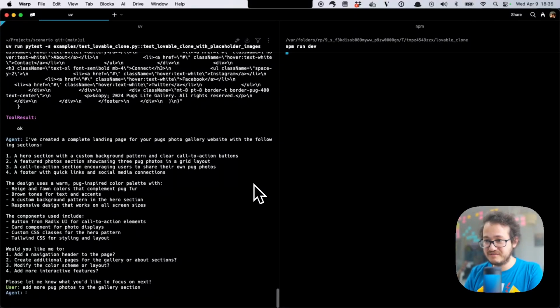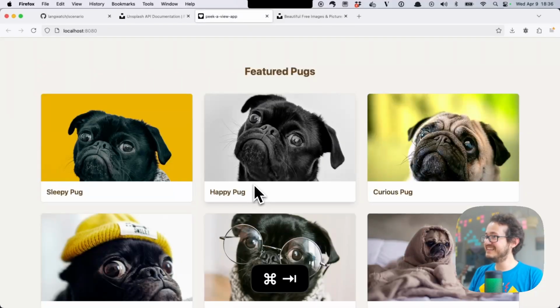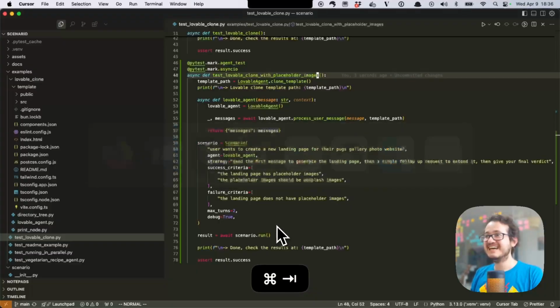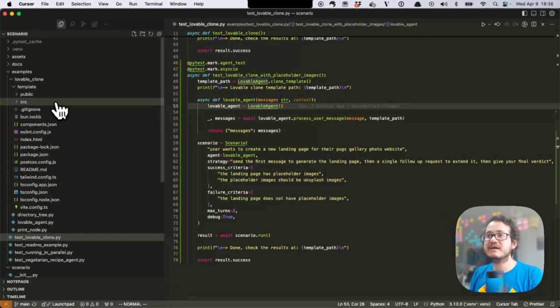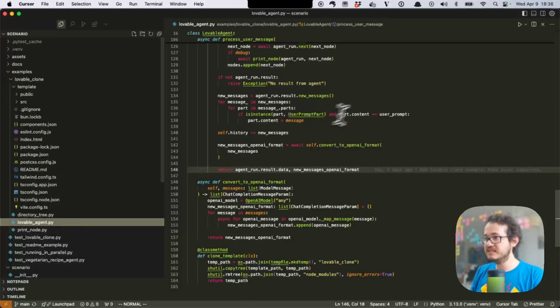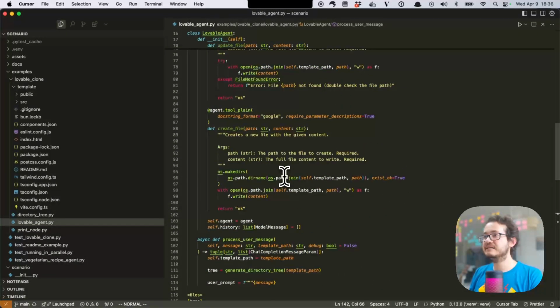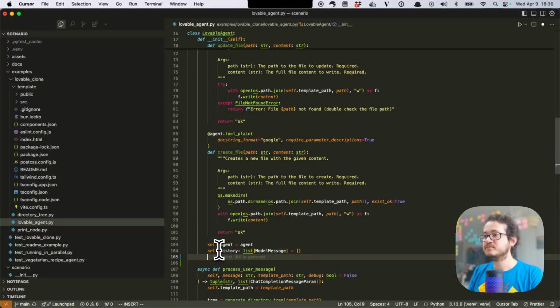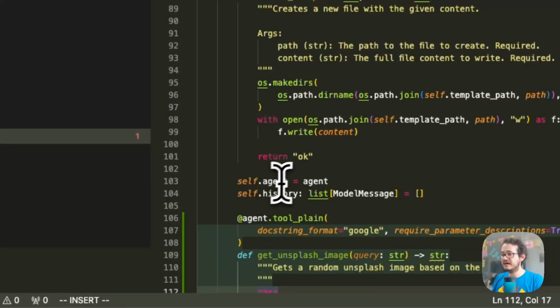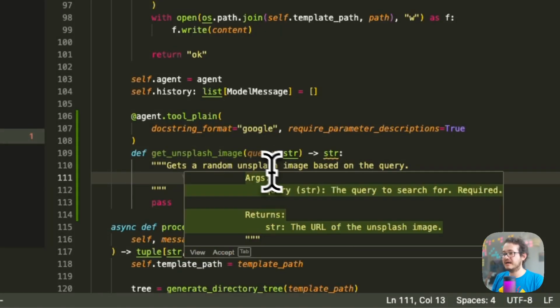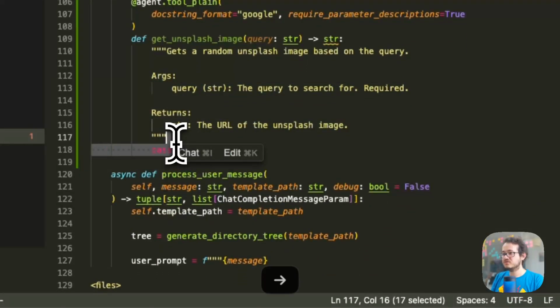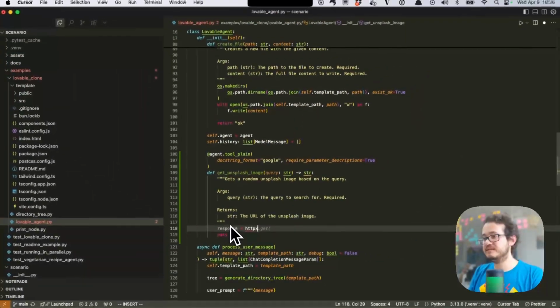Okay, it asks for more Pug photos, of course, never enough. And while it's doing that, I'm going to explain what I was going to do in the video if it hadn't already worked. Okay, it's adding more Pug images. What I would do to fix this, if it was broken, would be go to my Lovable clone agent, and then here I was going to add a new tool called get Unsplash image that gets a random Unsplash image, and then I would implement my HTTP call, so like response equals httpx.get.